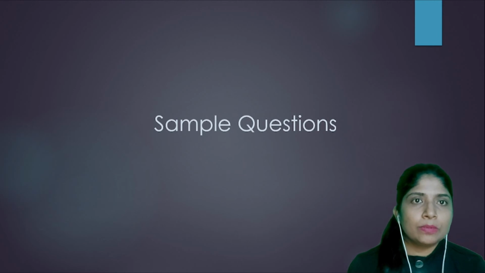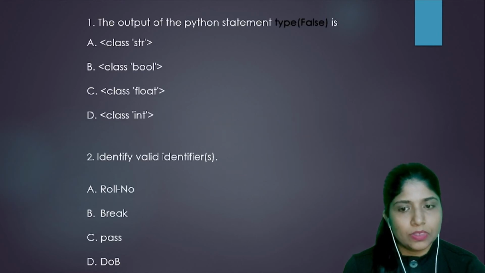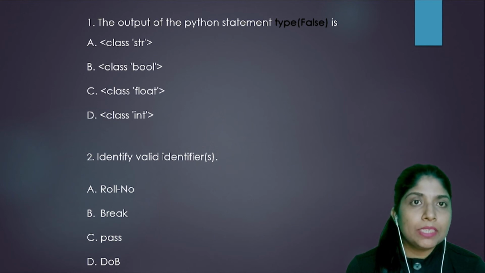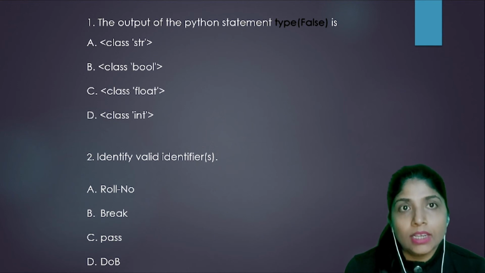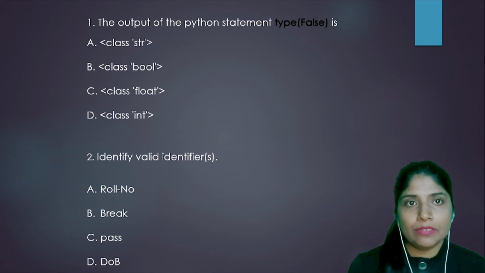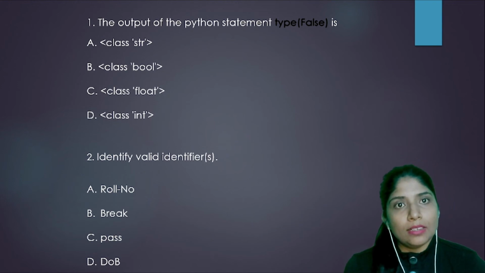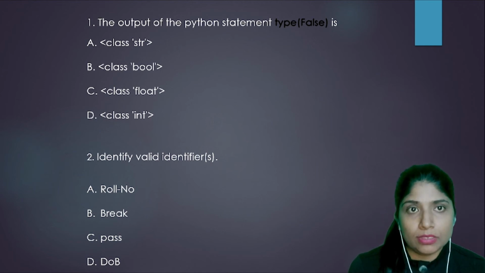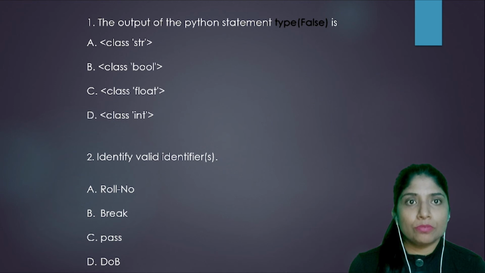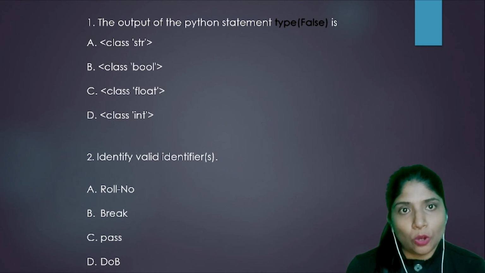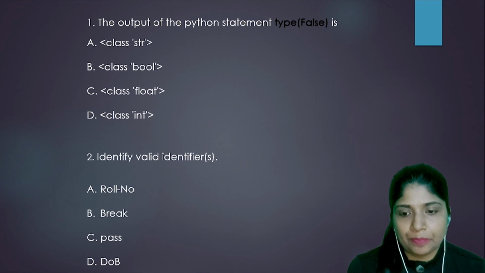Let's look into some questions now. First question is, the output of the Python statement type(False). Type is a function which will return the data type of the given variable. Type(False) will return the data type of the literal False. We know that the data type of the literals True and False is Boolean. So option B, class bool, is the correct answer.